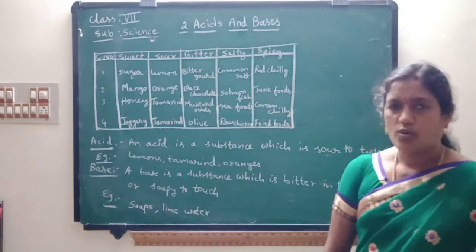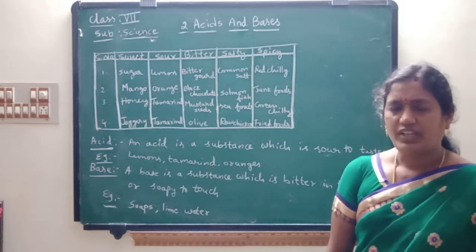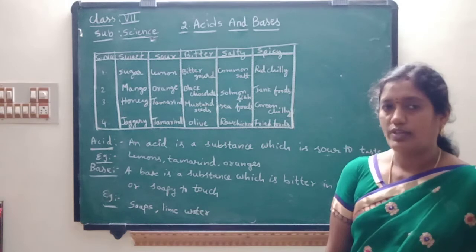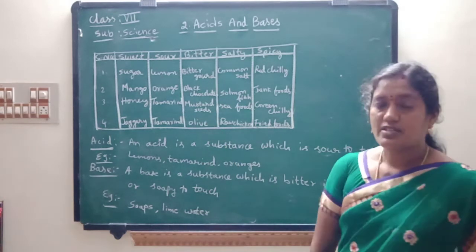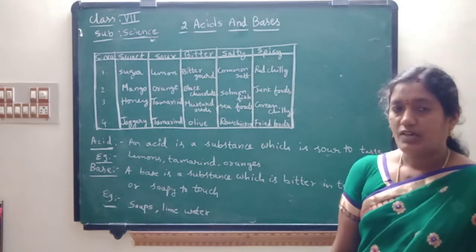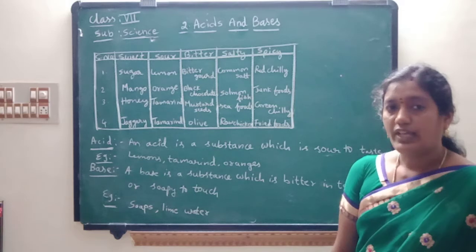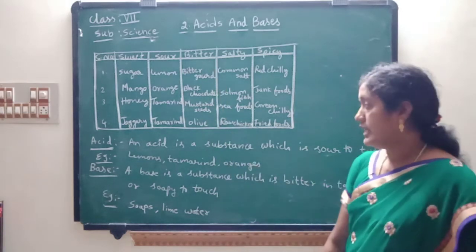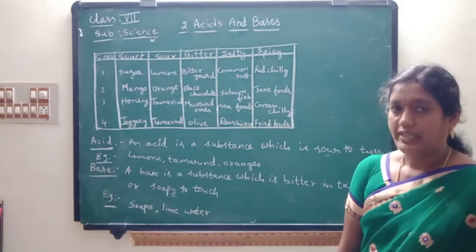Next, black chocolates. Some chocolates which are black in color are very bitter in taste. Some children won't like these black chocolates because of their bitter taste. Next, mustard seeds. When you go to the kitchen, your mom has some mustard seeds there. If you taste those mustard seeds, they are bitter. Next, olives. These are also bitter to taste.